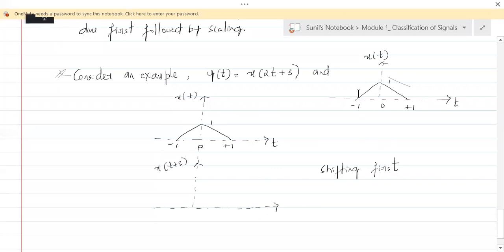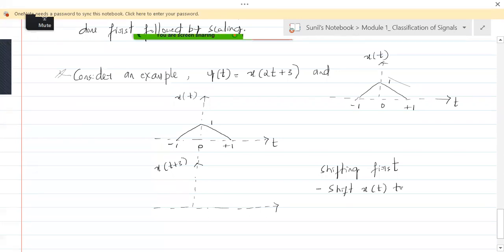Okay, so shifting is what we're doing. So what we're doing is shifting x of t to the left by 3 positions or units or seconds. Okay, so the one which is starting at +1 should now start at where? So this is one shift, second shift, third shift. That means it should start at -2. See here, 0, -1, -2, -3, and -4.